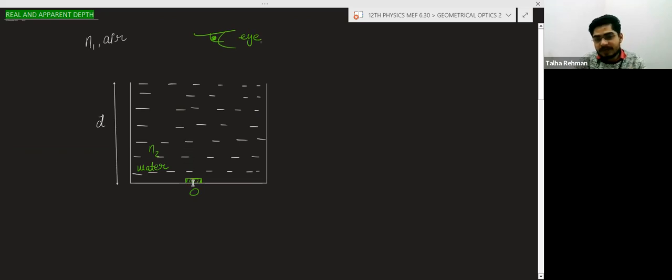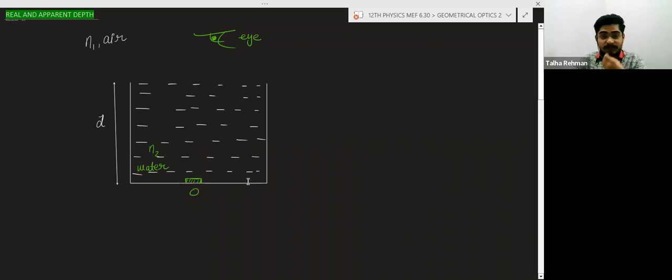It will be somewhere here or here, laterally upward shifted. There will be upward shifting. This object will not appear here to you. It will appear to you at a height above this surface.